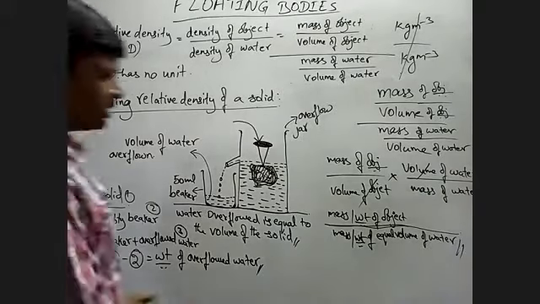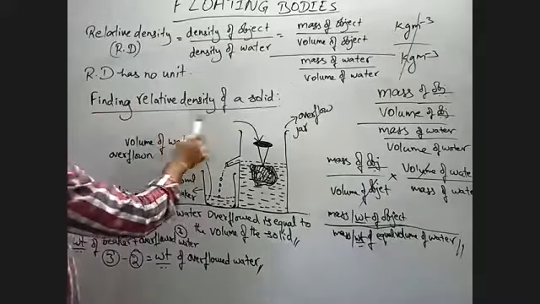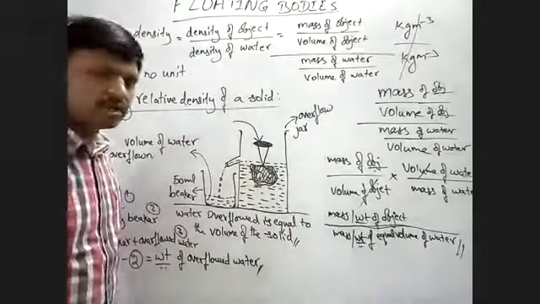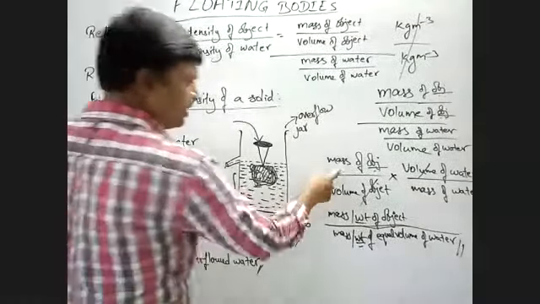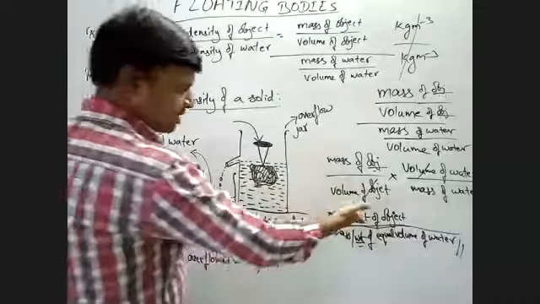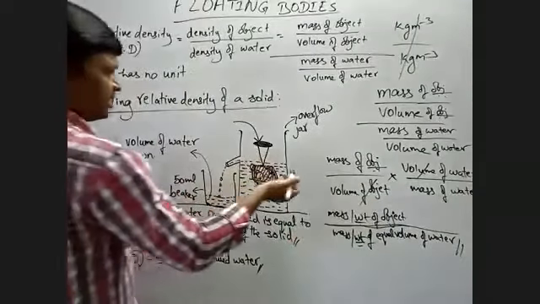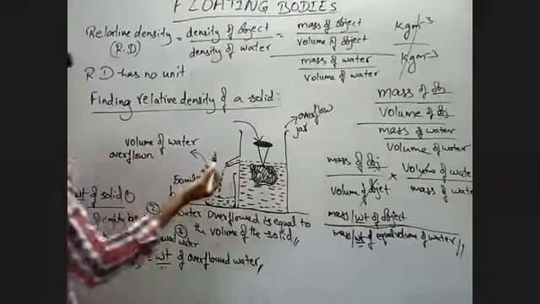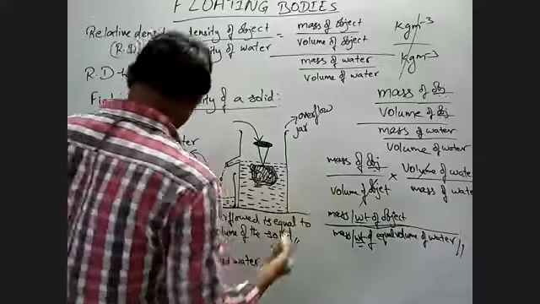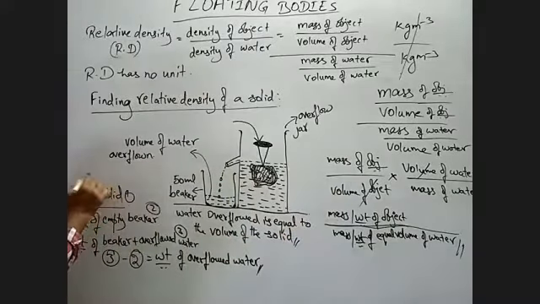Right, friends. So here, finding the relative density of solid. So what we are doing here? We need to find the mass of the object. So mass of the object with the help of a spring balance we can find. Weight of solid by using the spring balance.